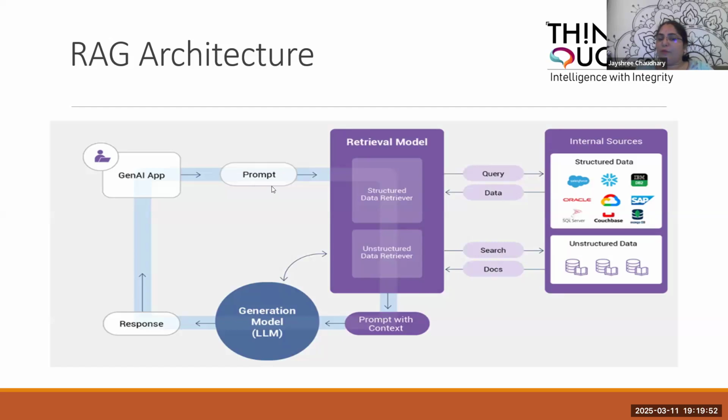So with the help of the prompt, it can use this retrieval model. Whatever documents are there, we are going to upload, and this document is then converted into a structured or unstructured database, depending on what you are choosing. Suppose I'm going to deal with structured data, then I'm going to work with this. Suppose I have financial data in rows and columns, I'll go for the structured way.